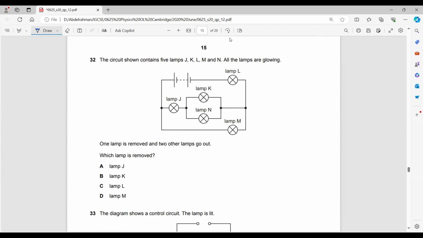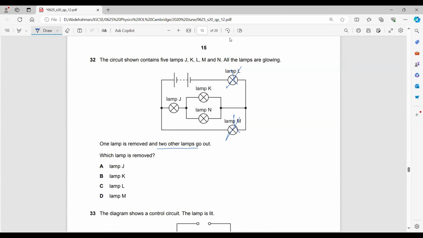One lamp is removed and only two other lamps go out. If you remove, let's say, lamp L, what will happen? All of the other lamps would go out. So it's not L. If you remove lamp M, what would happen? Nothing would happen. Only lamp M would go out.